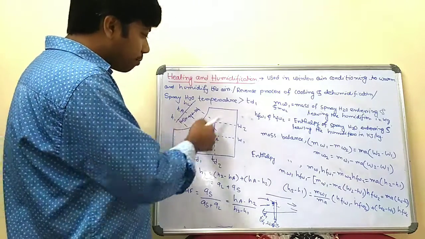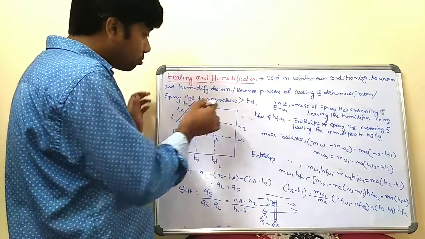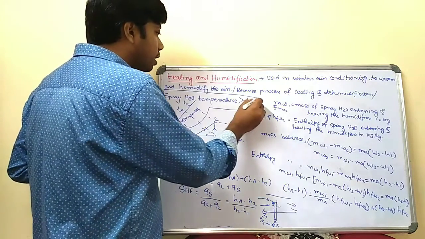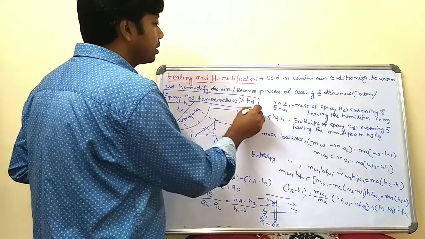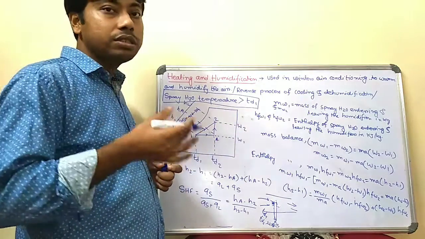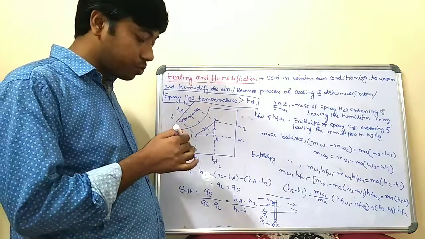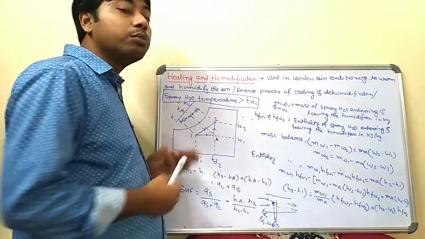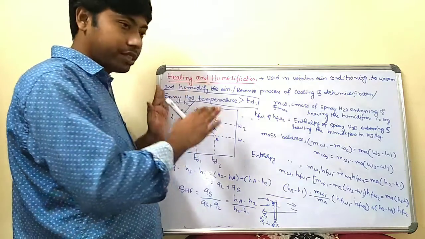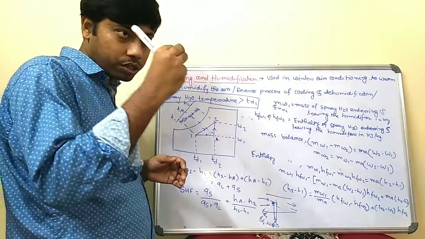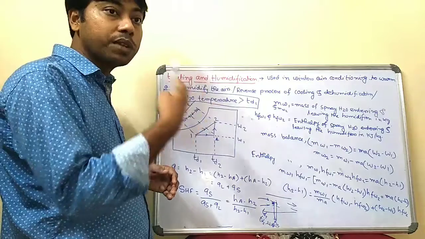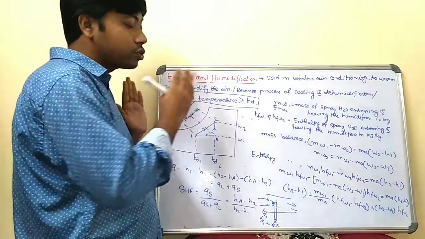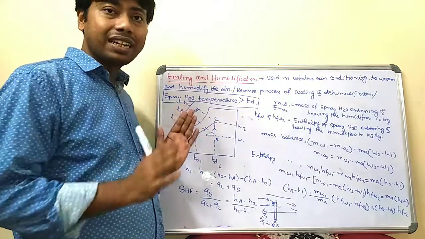Now, this is the basic psychrometric chart diagram. But to do this heating and humidification process, a condition should be satisfied: the spray water temperature should be greater than the temperature of the air which is entering. That is, the dry bulb temperature of the entering air should be less than the spray water temperature. Otherwise, it will be cooling and humidification. Spray water temperature means the water temperature which is sprayed through the spray nozzles. That temperature should be high compared to the air entering the arrangement. So the spray water temperature is greater than TD1.